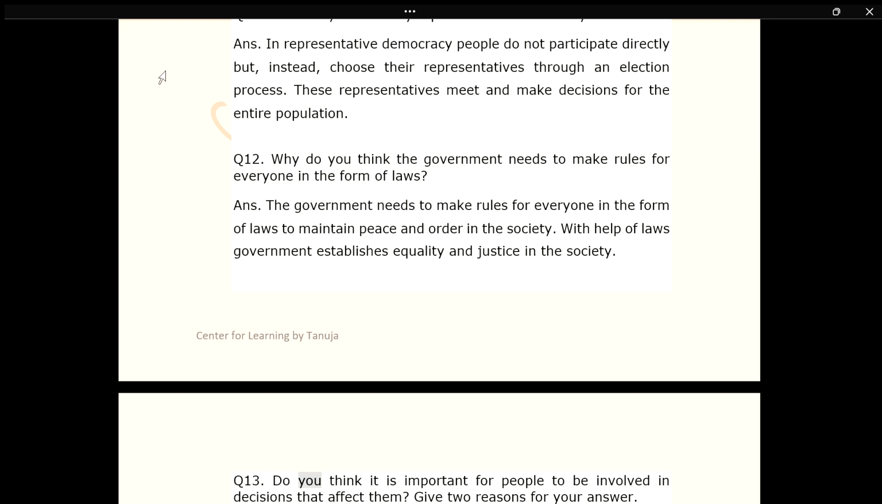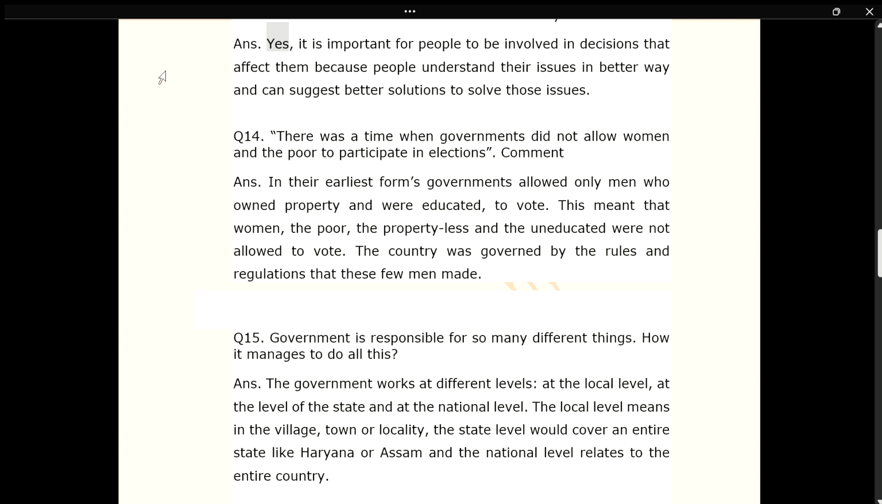Q13. Do you think it is important for people to be involved in decisions that affect them? Give 2 reasons for your answer. Ans. Yes, it is important for people to be involved in decisions that affect them because people understand their issues in better way and can suggest better solutions to solve those issues.